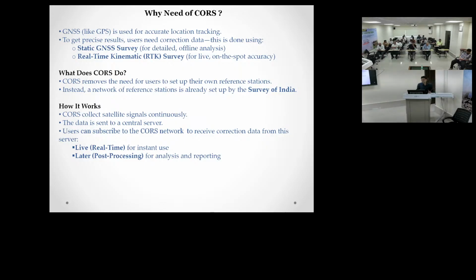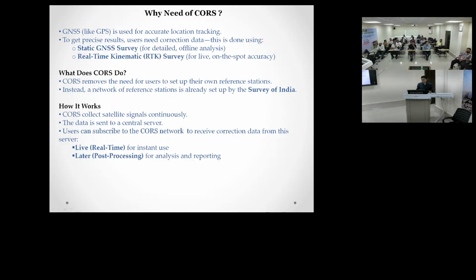This is done using static GNSS survey and real-time kinematic survey. These are the two ways of doing survey in GNSS. One is static survey, another is real time. And using CORS, we are doing RTK, real time kinematics.